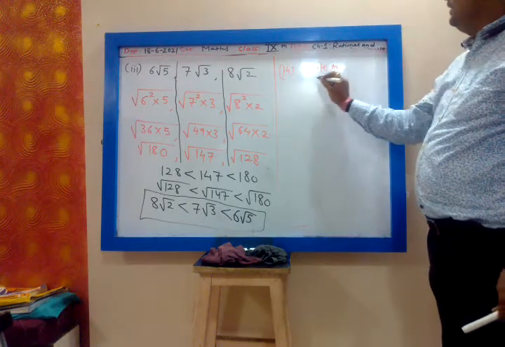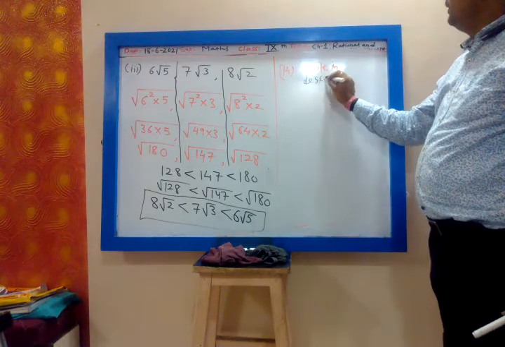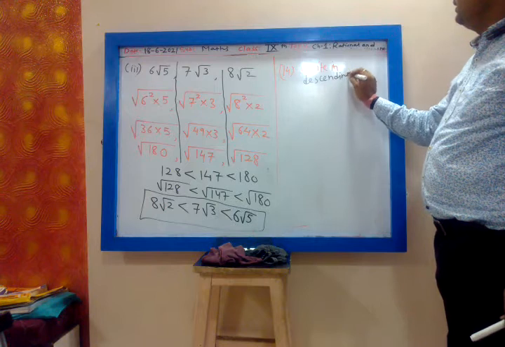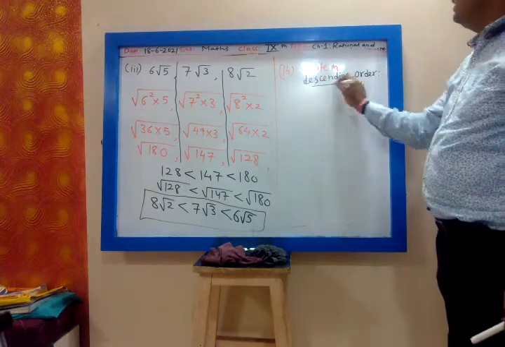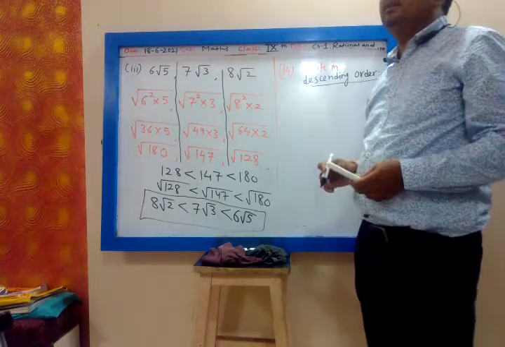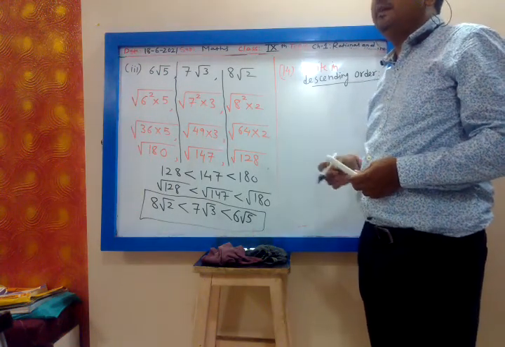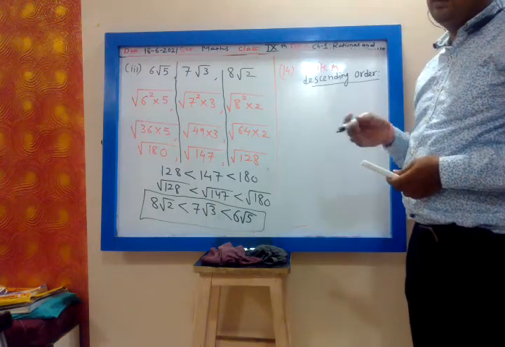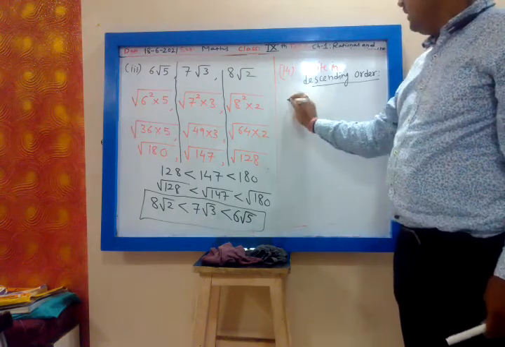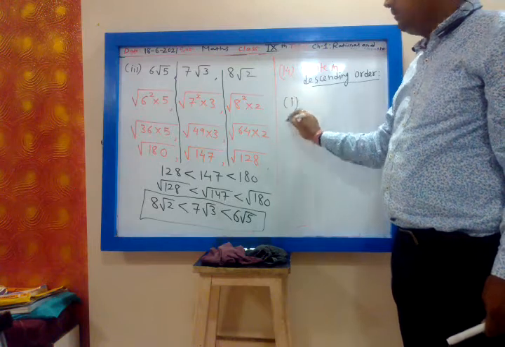Write in descending order. So what was the logic in this? Whenever we take a number inside square root, it will be x square. Whenever we take a number inside cube root, it will be the cube of that number. Write in the descending order first.